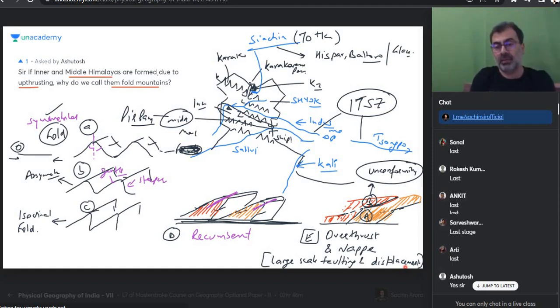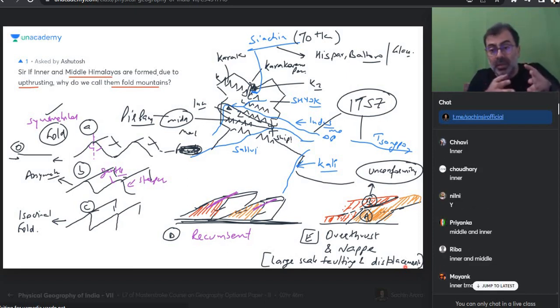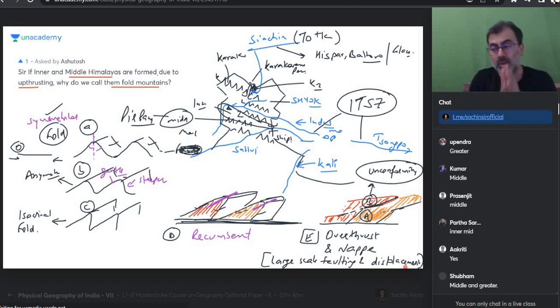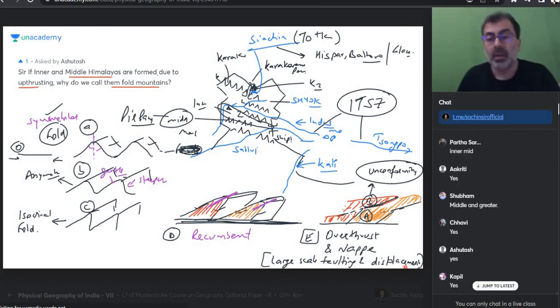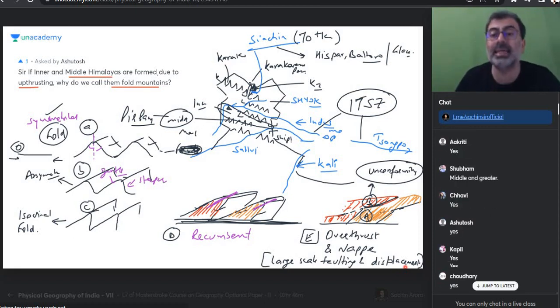So where in Himalayas, everyone, can we find complex folding, overthrust, nappe, and upthrusted rocks? Overfolded rocks, nappe formation, upthrusted rocks. Sir, inner and middle Himalayas. Logic, everyone okay? And can we say more metamorphosed rocks will come over here? This is what the science of geography is. And who told me all this? Geologist, because he is a scientist.